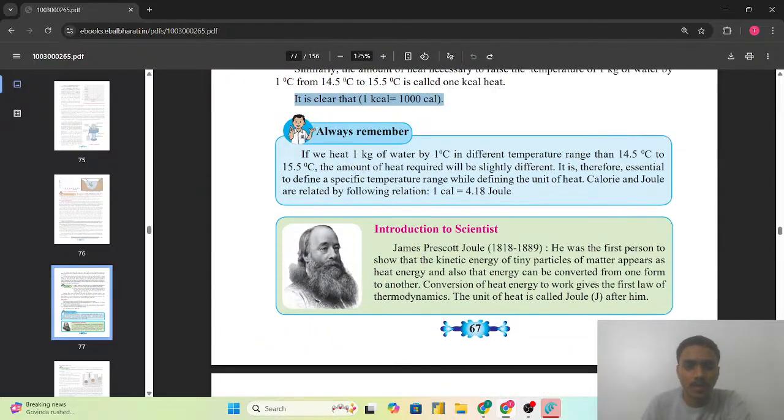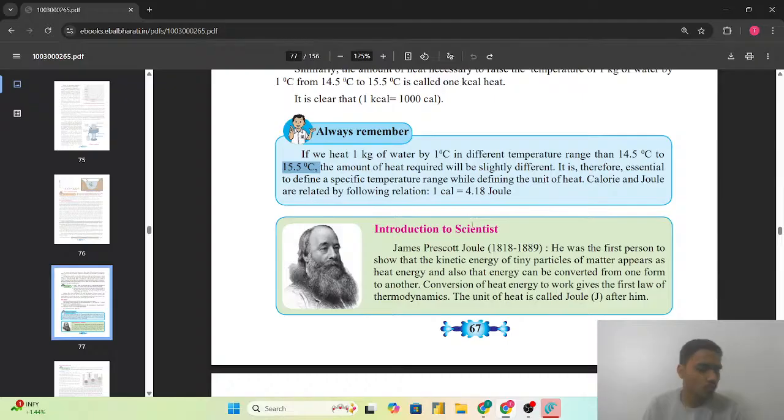Always remember one thing given here. If we heat 1 kg of the water by 1 degree Celsius in a different temperature range than 14.5 degrees Celsius to 15.5 degrees Celsius, the amount of heat required will be slightly different. It is therefore essential to define a specific temperature range while defining the unit of the heat. Calorie and joule are related by the following relation. 1 calorie is equal to 4.18 joule.